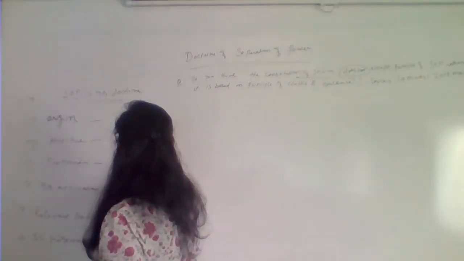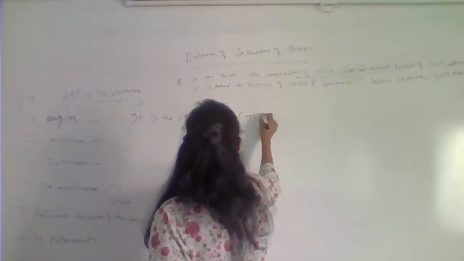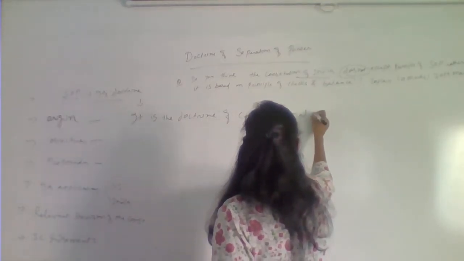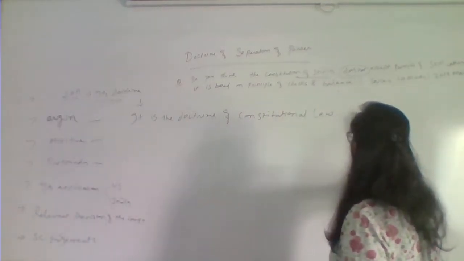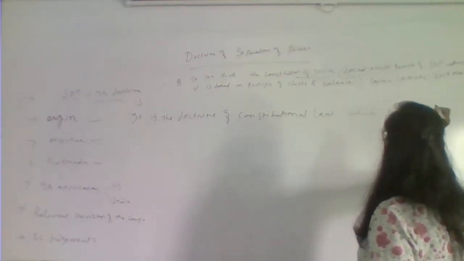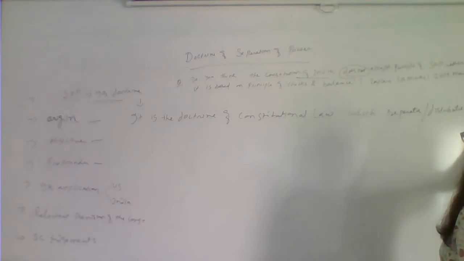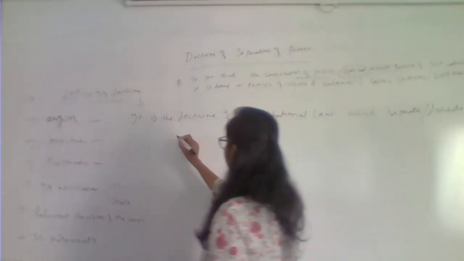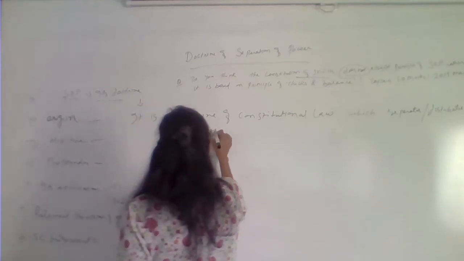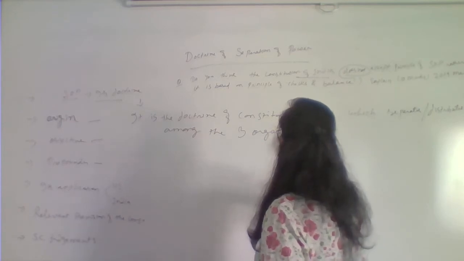It is the doctrine of constitutional law which separates or distributes power among the three organs of the government, that is executive, legislature and judiciary,